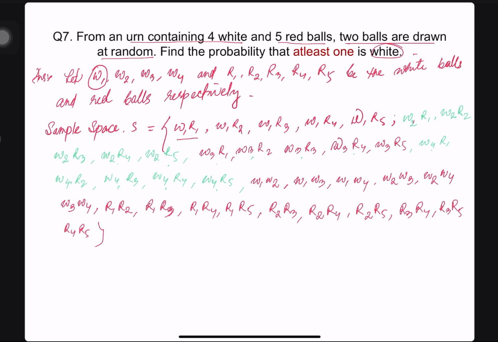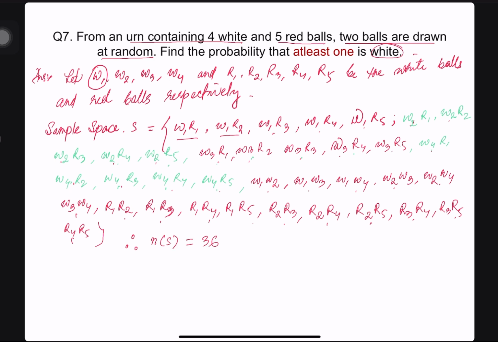Let's see. 1, 2, 3, up to 36. So in total, let's say, the total sample space n(S) is equal to 36. Total sample space, we have 36.